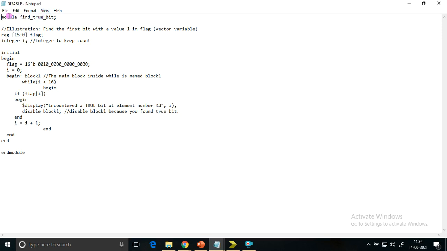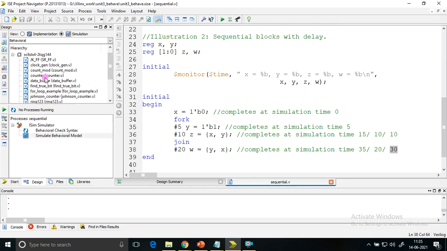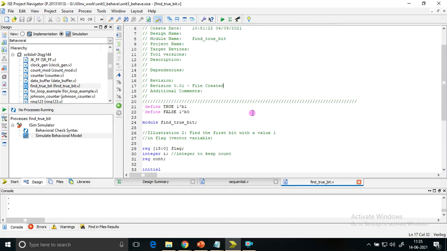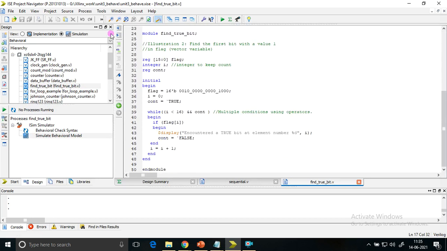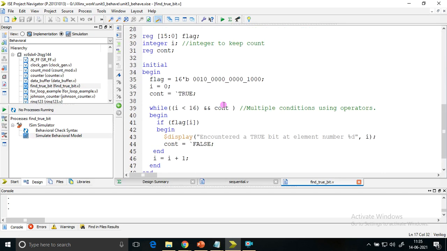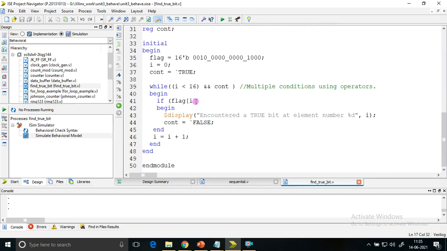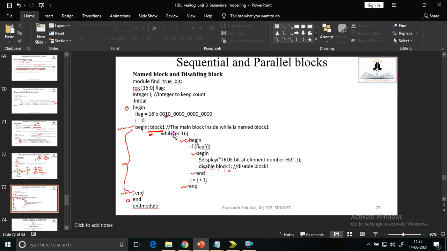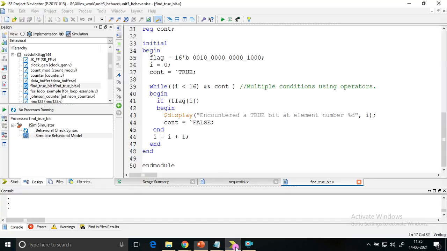Disable block. So here's the code. The find true bit code has already been used; I think we have used it. Only the changes here are new. Let me check if I have that. Find the true bit. Yeah, it is here. Here, what all changes are we making? Before the while loop, you can see here, before while starts, I have one dummy block which I name block 1, because this was having one negative. That negative I'll explain first. I'll just execute it one more time and explain.